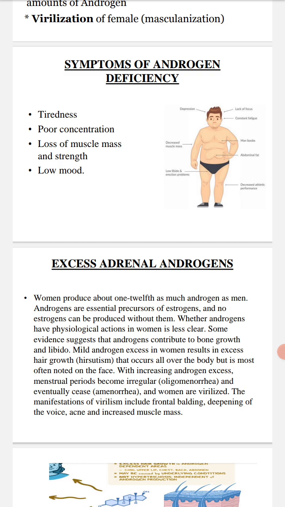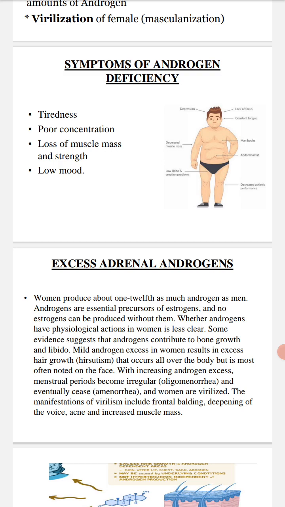Mild androgen excess in women results in excess hair growth, hirsutism, that occurs all over the body but is most often noted on the face. With increasing androgen excess, menstrual periods become irregular, oligomenorrhea, and eventually cease, causing amenorrhea, or absence of the menstrual cycle.